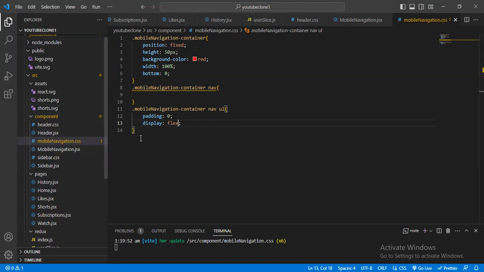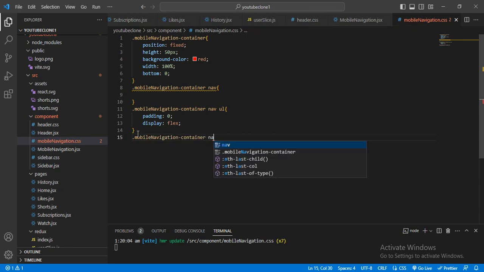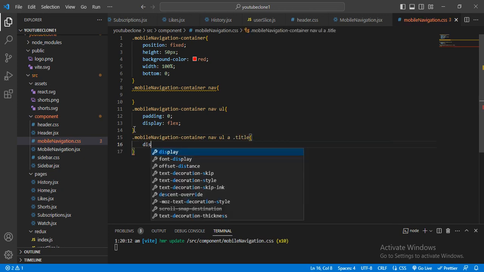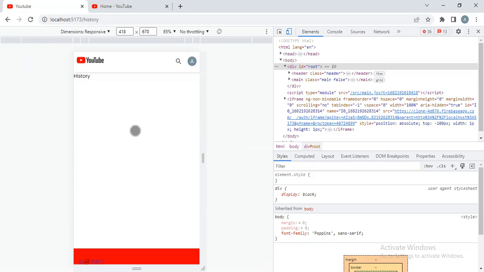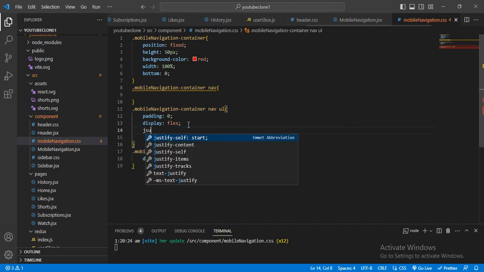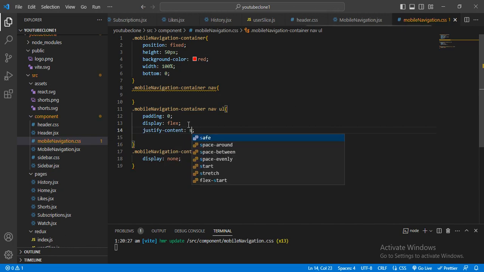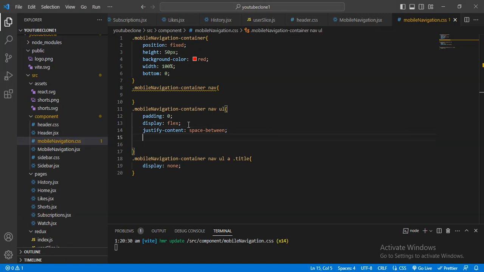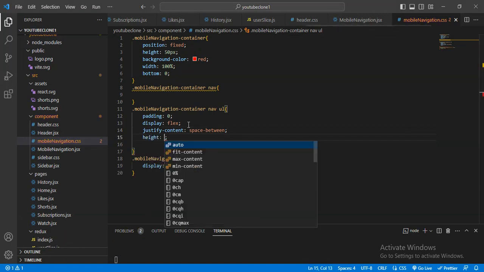For that here I will give the mobile unordered list a title display none, like that it will be done. And here in this navigation I will give the justify content space between. Yeah, like that. And here I will give the height, it will be approximately 50 pixel.